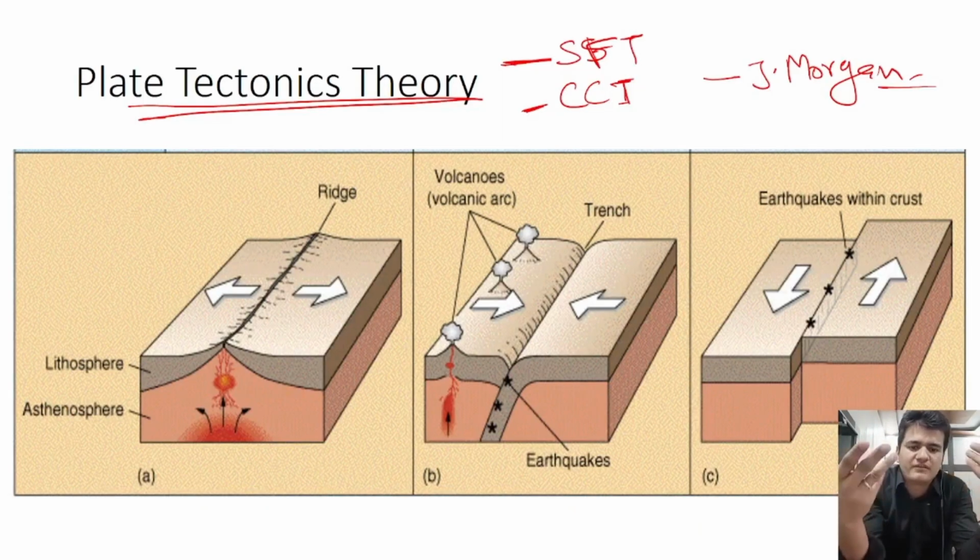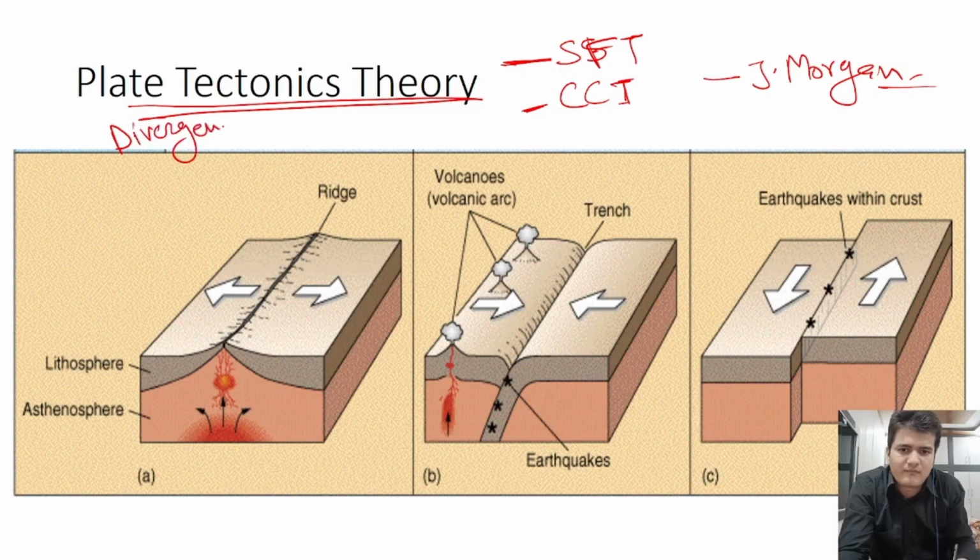We have three different kinds of boundaries. The first is the divergent boundary, in which two plates are moving apart in opposite directions, and from beneath these layers molten magma comes out on the surface.